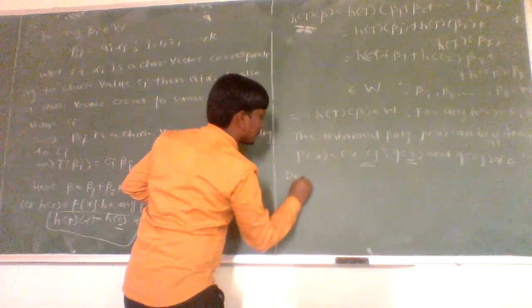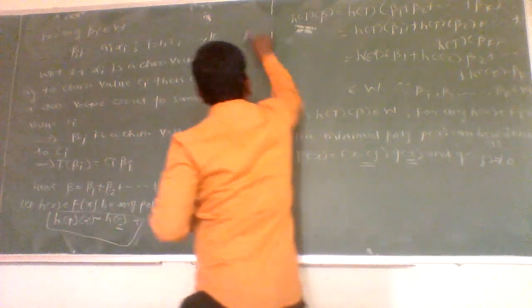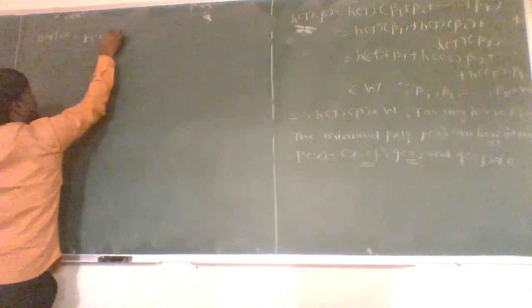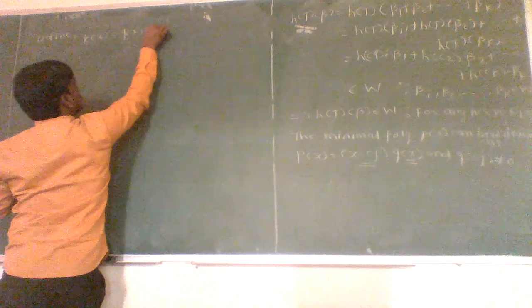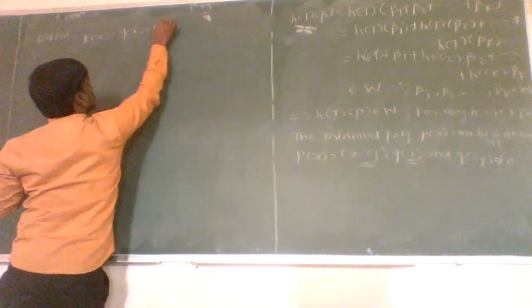Now let us define one function. Define k of x as q of x minus q of cj.